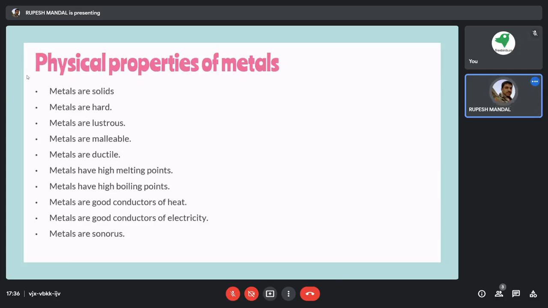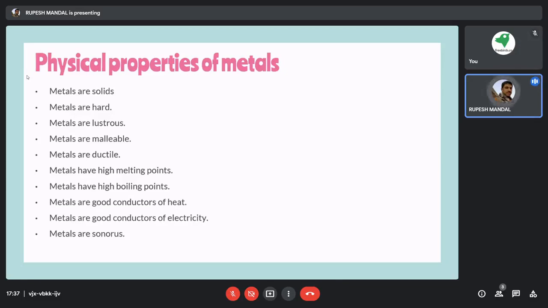Definitely, if we have a new piece of iron and we rub its surface properly, you will get a shiny appearance. Similarly, if we have silver and it is properly polished, it will give you some sort of reflectance property.